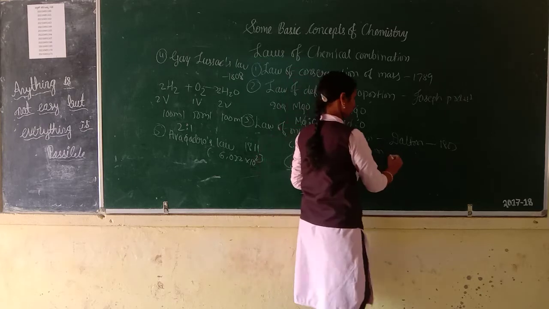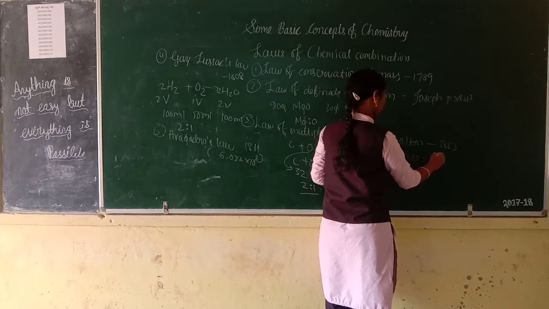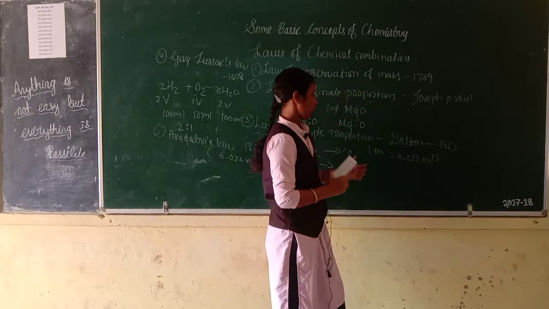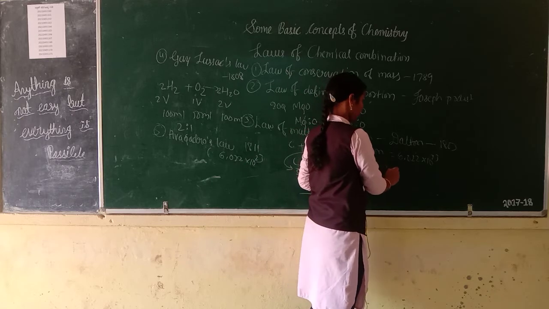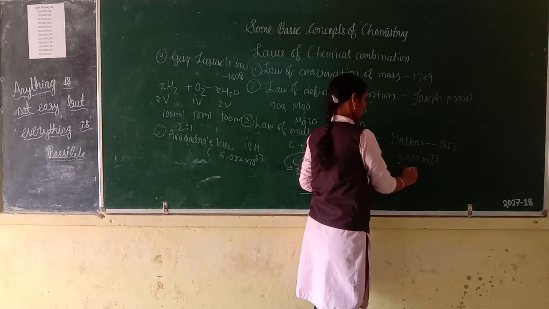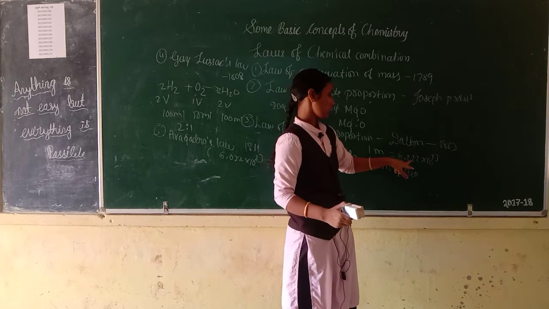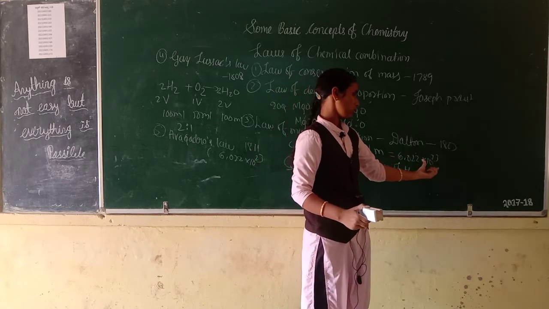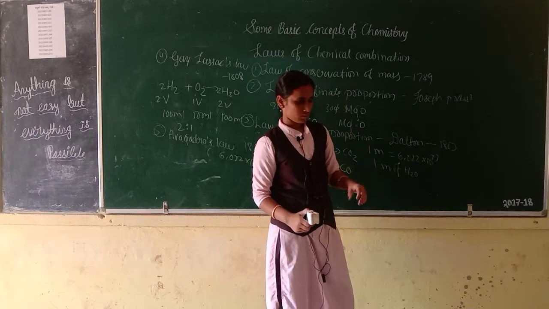1 mole means 6.022 into 10 to the power of 23. This is the mole. 1 mole of water molecules means 6.022 into 10 to the power of 23 water molecules.